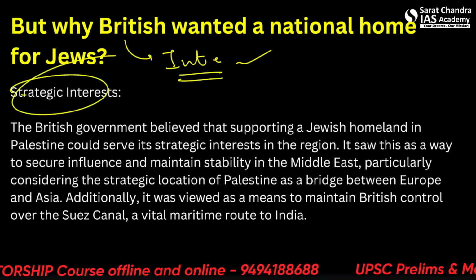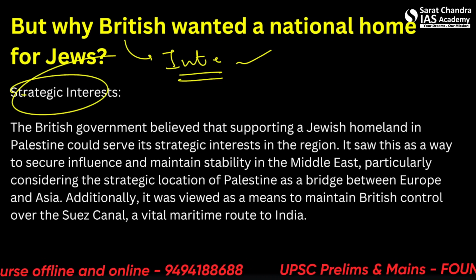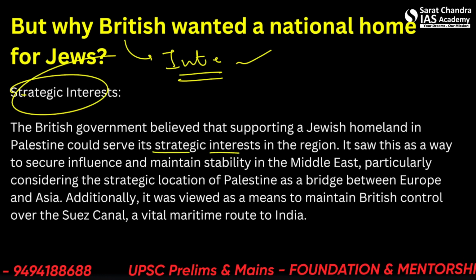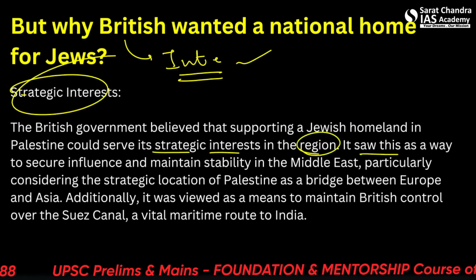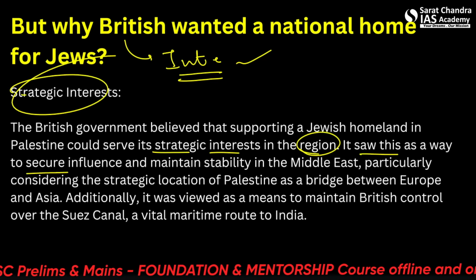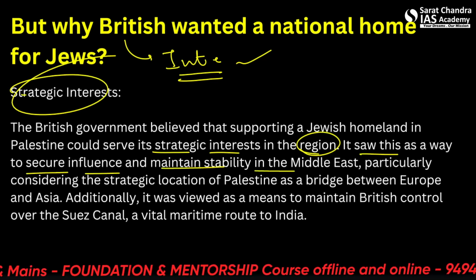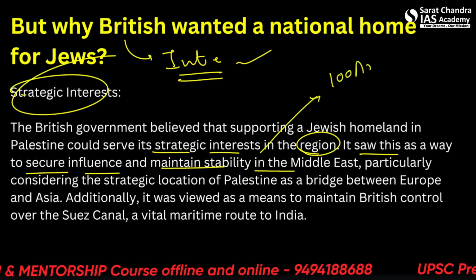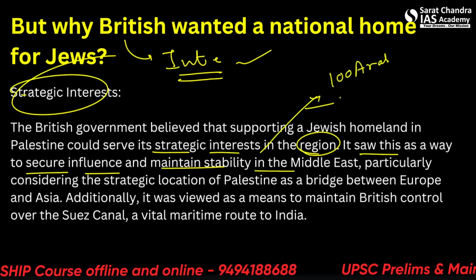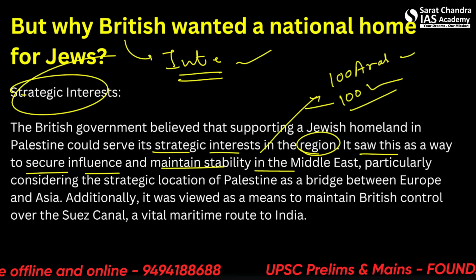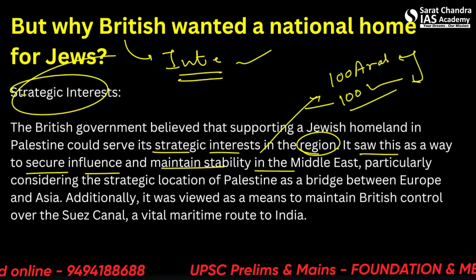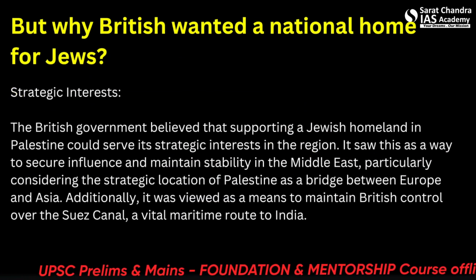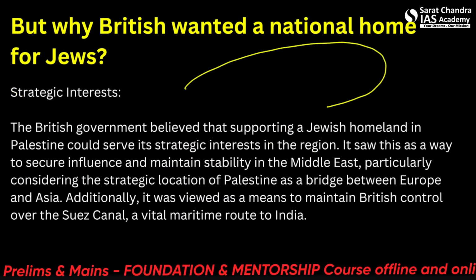So first of all is the strategic interest. The British government believed that supporting a Jewish homeland in Palestine could serve its strategic interest in the region. It saw this as a way to secure influence and maintain stability in the Middle East. So, not making it 100% Arab or 100% Muslim region. Otherwise, a complete Middle East would have been a Muslim region. Iran, Iraq, Lebanon, Jordan, Syria, Egypt, everything would have been a complete Muslim region.